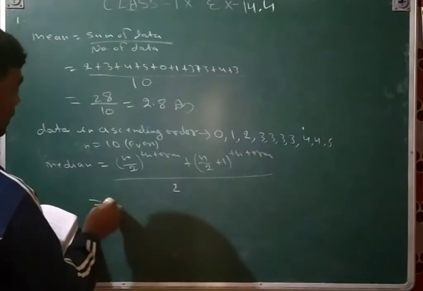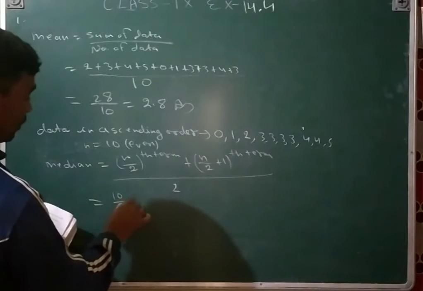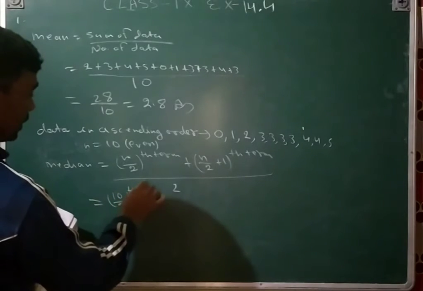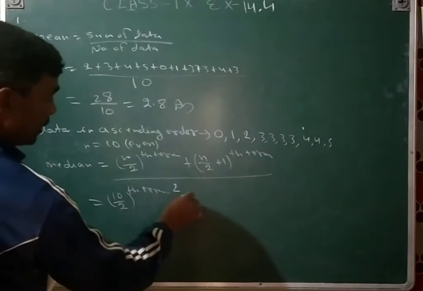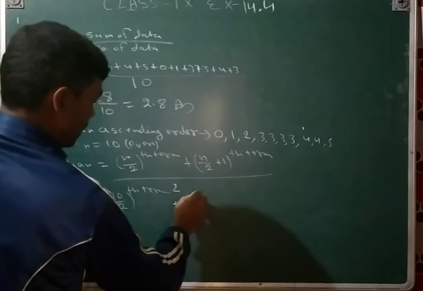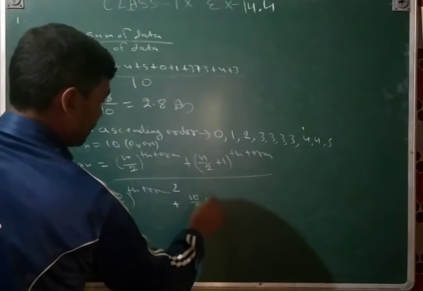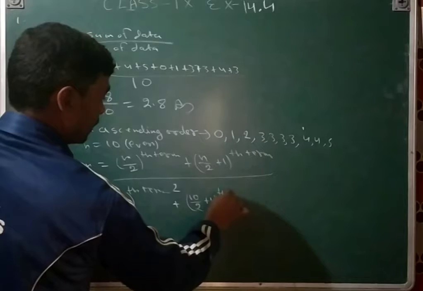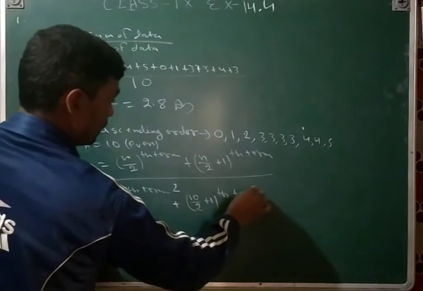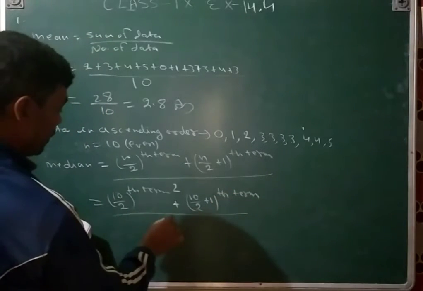So n is 10: 10 upon 2th term, and then plus 10 upon 2 plus 1th term, whole upon 2.